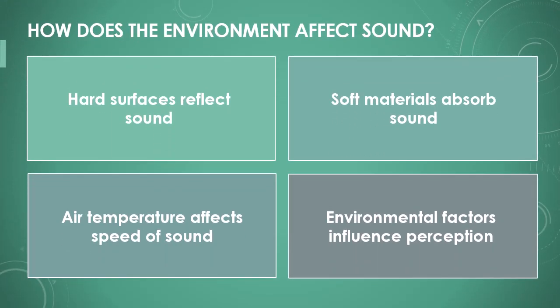Sounds vary depending on the environment. Hard surfaces reflect sound waves, creating an echo. Soft materials like carpets or curtains absorb the sound and make it quieter. The air temperature also affects the speed of sound and thus the perception of sounds.